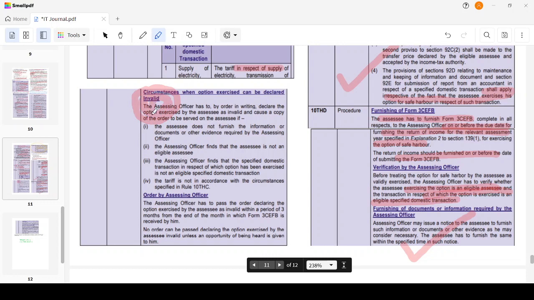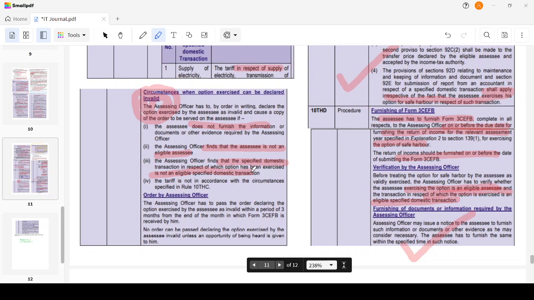The assessing officer has to, by order in writing, declare the option exercised by the SSC as invalid and cause a copy of the order to be served on the SSC, if the SSC does not furnish the information, or he finds that the SSC is not an eligible SSC, or he finds that some specified domestic transaction is not an eligible specified domestic transaction.